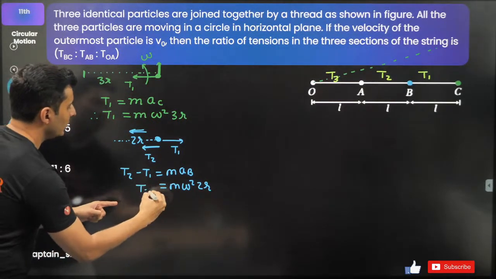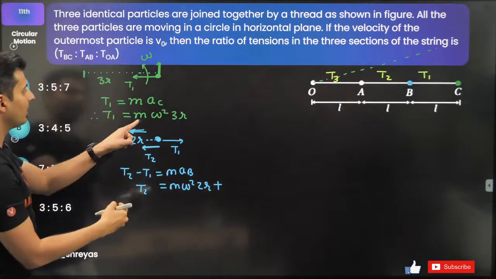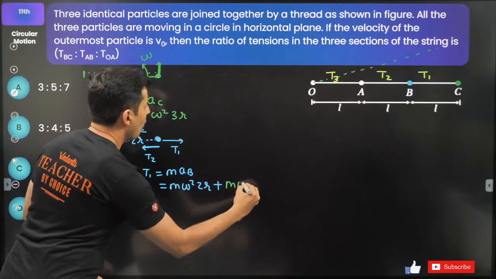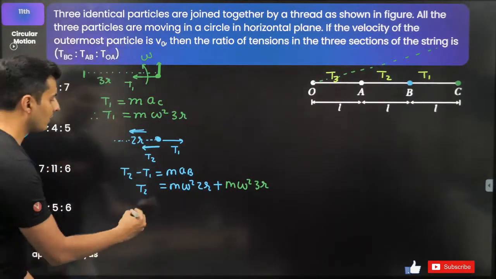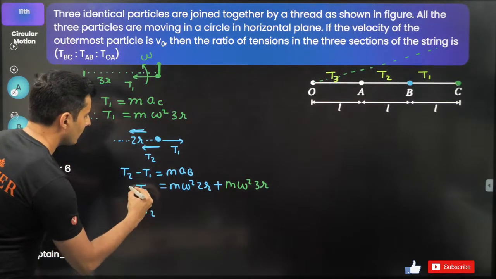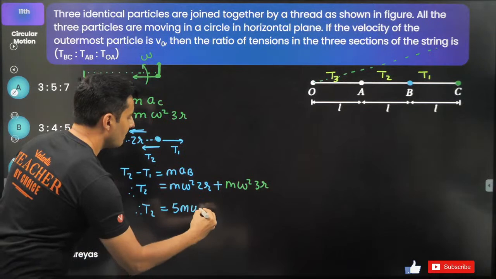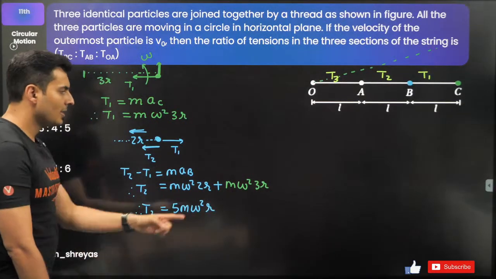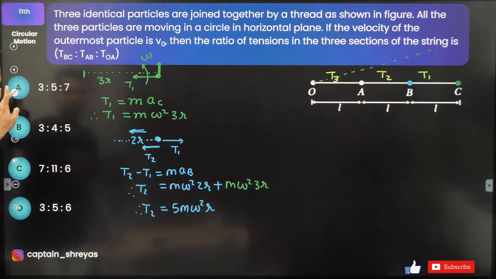But I want to find T2. Take T1 on the other side. The value of T1, which I just figured out, was m omega square 3r. That's what I just got. So therefore T2 will be 2 plus 3 is 5, so 5m omega square r. 3 plus 2 is 5. Okay, so I found T1, I found T2 also.